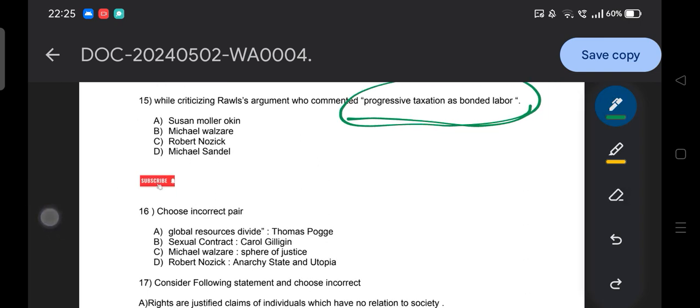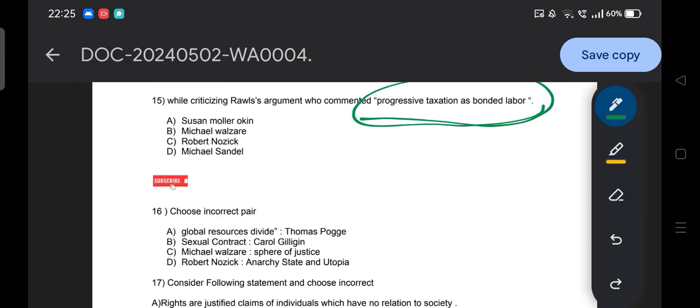Question number 16, choose the incorrect pair. Option A, global resource divide, Thomas Pogge. Option B, sexual contract, Carol Gilligan. Option C, Michael Walzer, Spheres of Justice. Option D, Robert Nozick, Anarchy, State, and Utopia. So choose the incorrect pair.